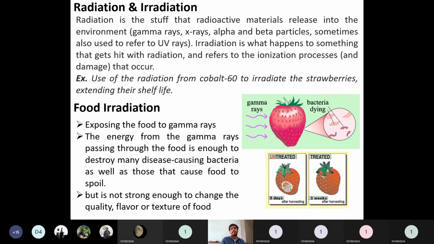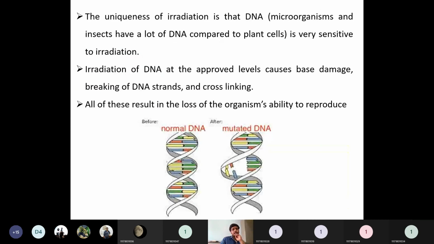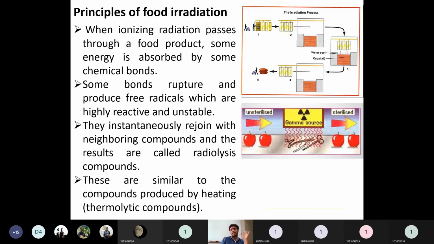Then radiation and irradiation. What is the radiation? What is the role of radiation? What is the role of irradiation? How are they increasing the shelf life? What is the process which is taking place? This is also a many-times-asked question. We will take one class for the two topics at a go. What are the processes which are taking place? How will the irradiation work? The principle behind food irradiation on the large scale, how this food processing will take place.